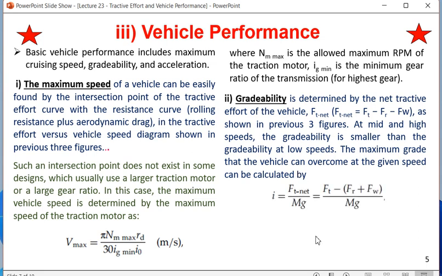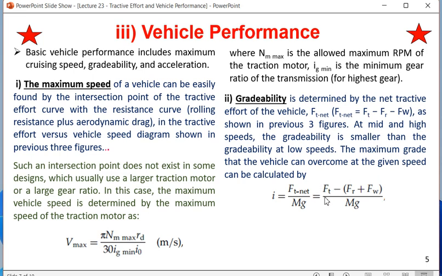The maximum grade that the vehicle can overcome at a given speed can be calculated as follows. If you remember, i was equal to h by L, that was tan alpha. How can you calculate that tan alpha or i, the maximum angle that can be overcome by the vehicle at any given speed? It is given by Ft net divided by m into g, where m is the mass of the vehicle and g is the gravitational constant, which is equal to Ft minus Fr plus Fw over mg. So Fr plus Fw is the loss, and Ft is the actual tractive force generated.